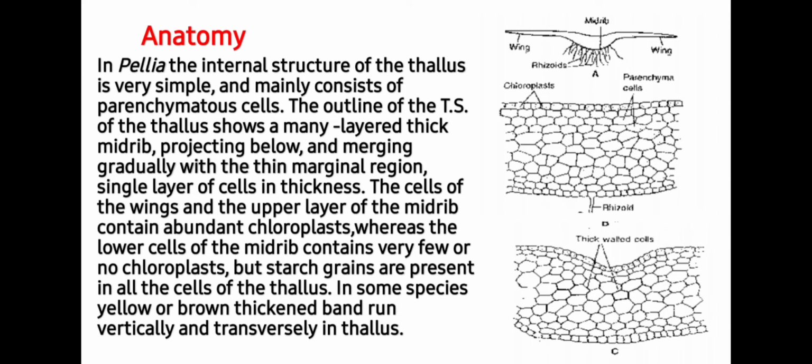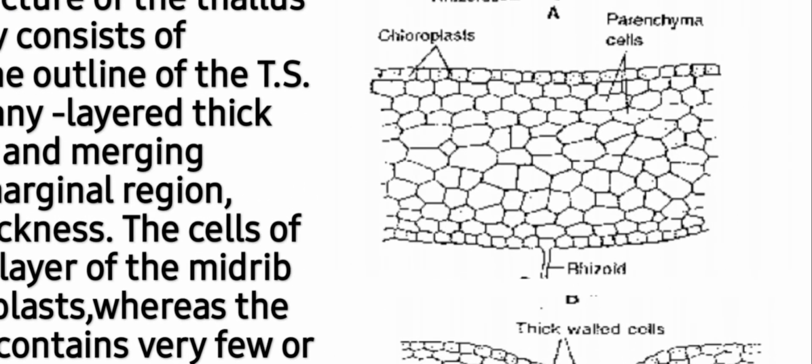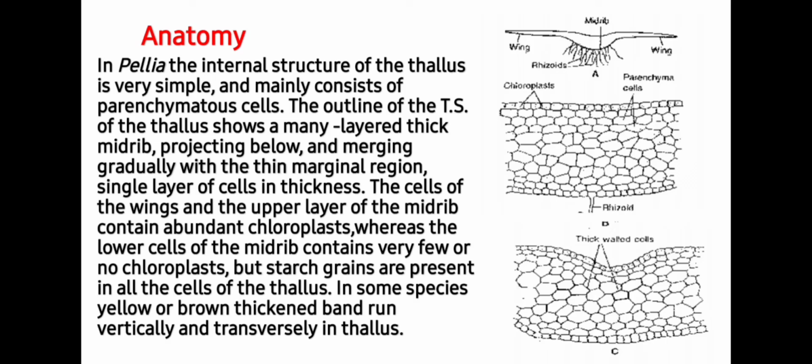Next is anatomy. In Pellia, the internal structure of the thallus is very simple and mainly consists of parenchymatous cells, as you can see in this image. The outline of the TS of the thallus shows a many-layered thick midrib projecting below, merging gradually with the thin marginal region, single layer of cells in thickness. The cells of the wings and the upper layer of the midrib contain abundant chloroplasts, whereas the lower cells of the midrib contain few or no chloroplasts, but starch grains are present.